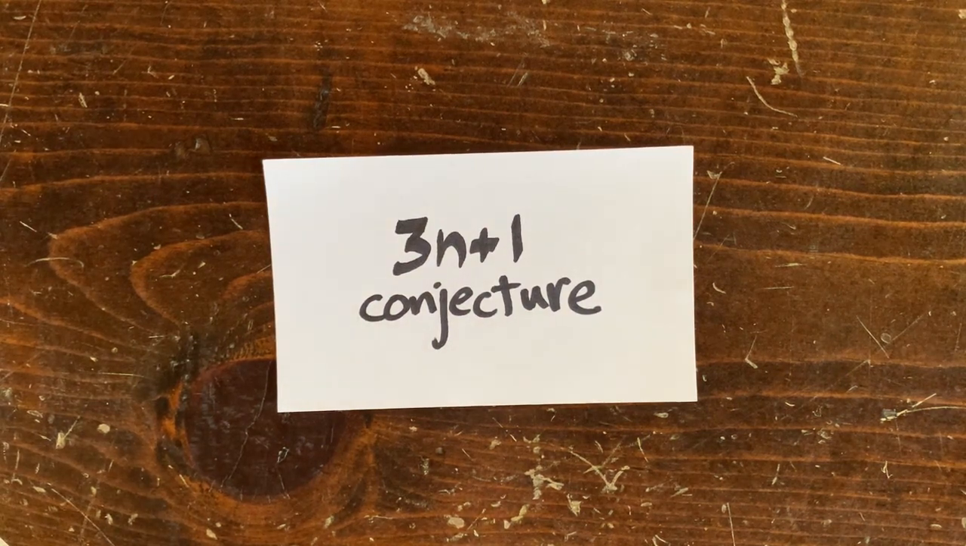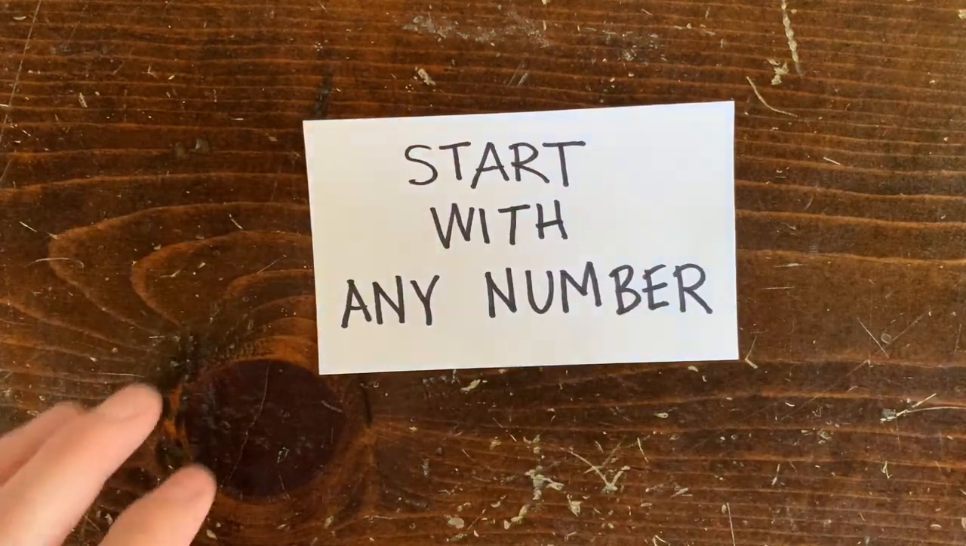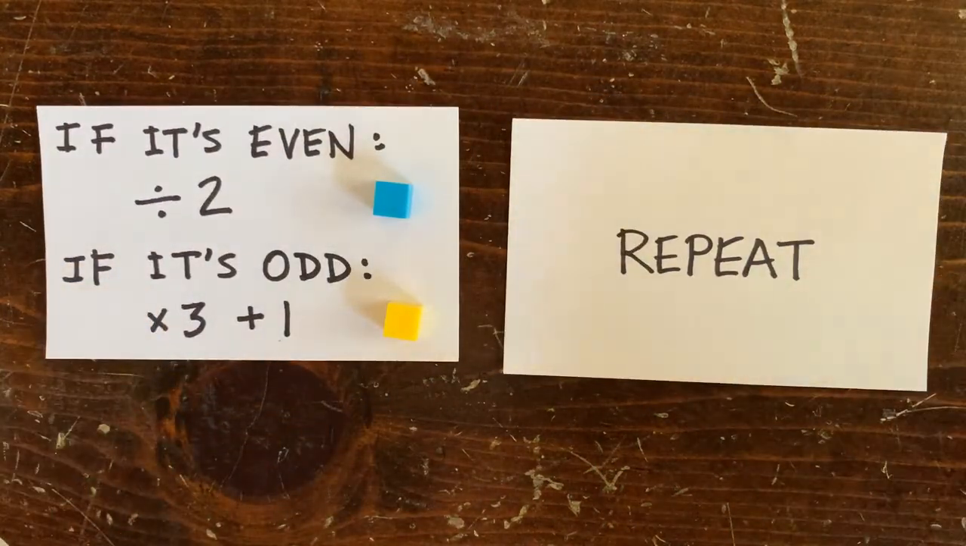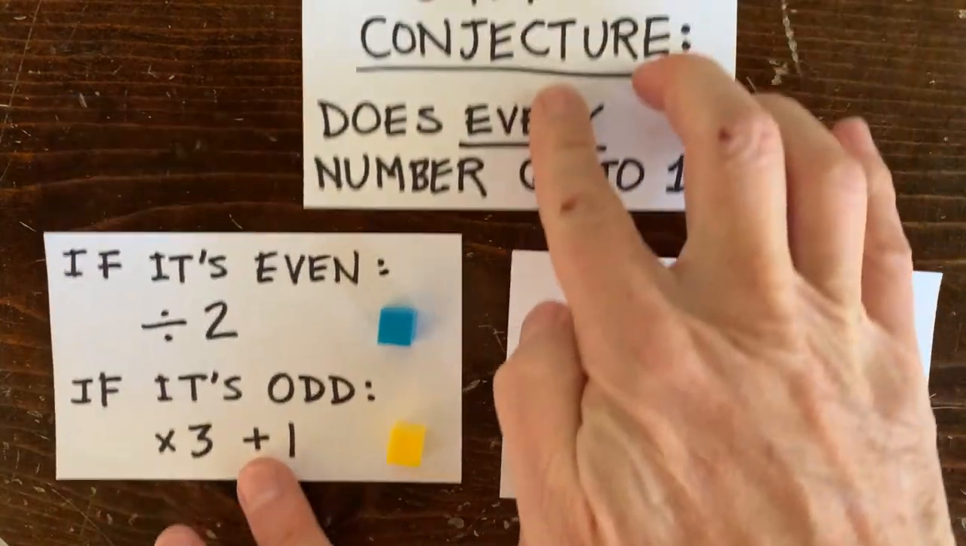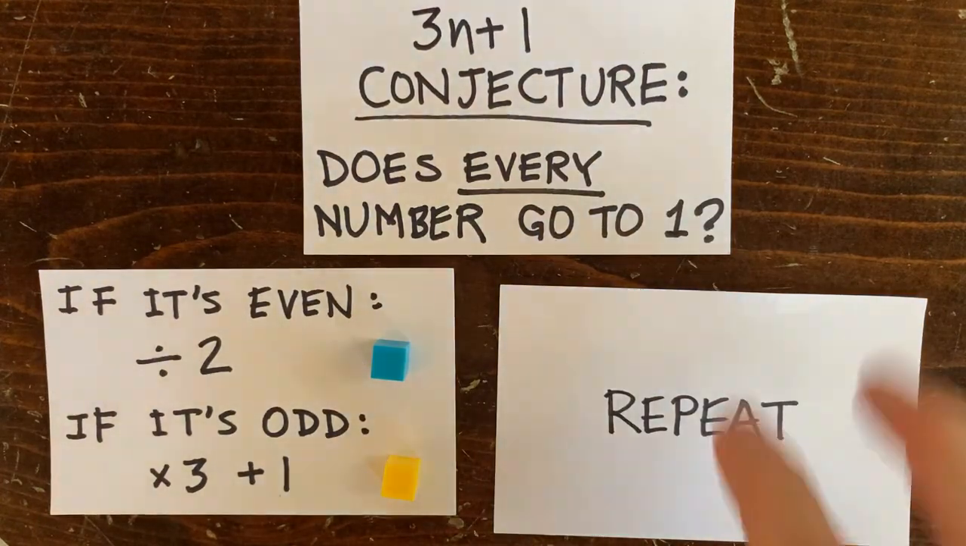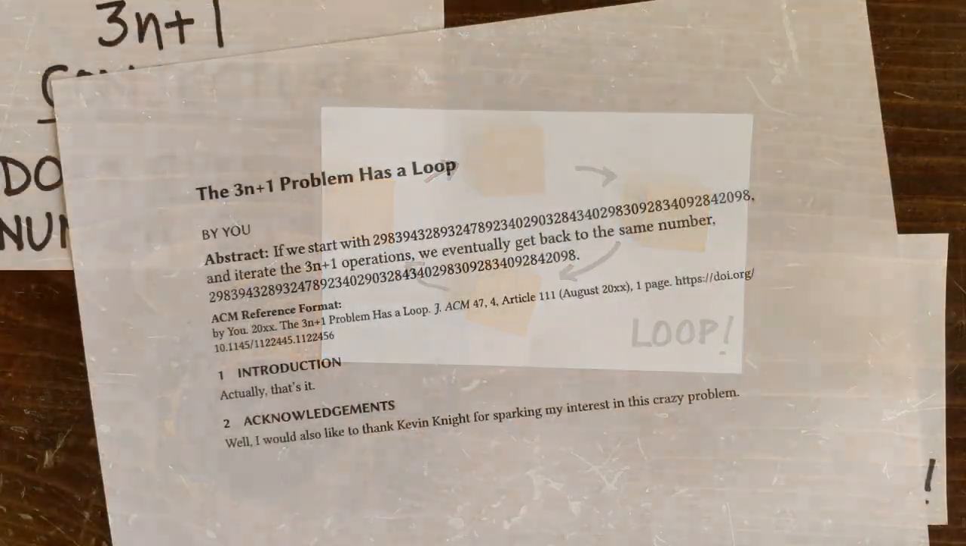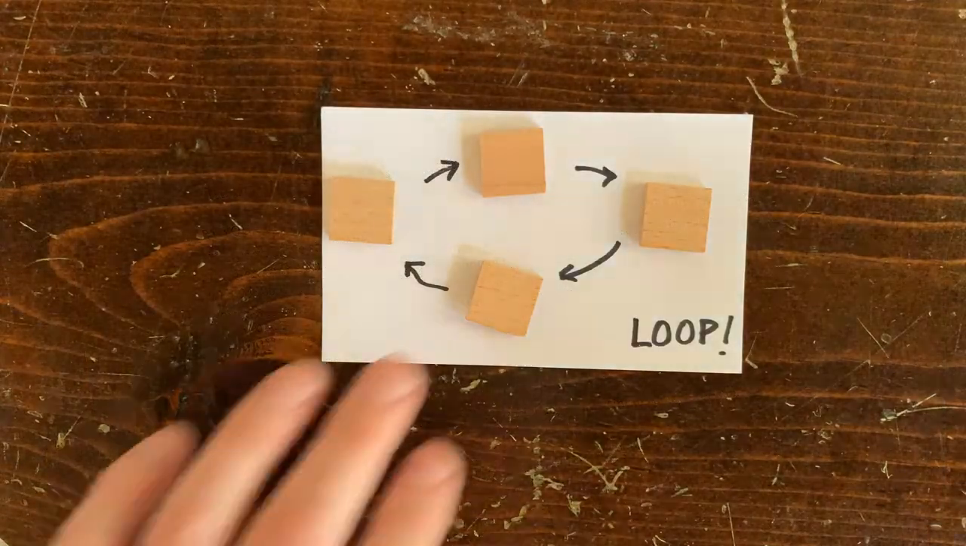The famous 3n+1 conjecture says, start with any number. If it's even, cut it in half. If it's odd, multiply by 3 and add 1. Then repeat. The conjecture asks, does every number go to 1? Nobody knows. We could resolve this conjecture by finding a loop, some number that loops back on itself. That number would never go to 1. So in this episode, we're going to start looking for loops.